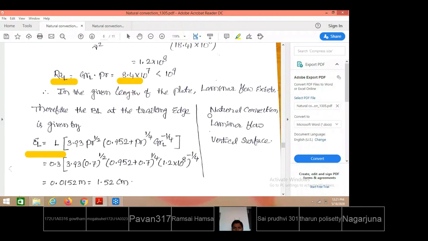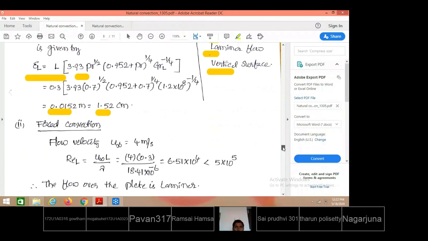So here you see the flow conditions. This is a natural convection problem. Why? Because no velocity is given. After verifying the Rayleigh number, we found that laminar flow is taking place and the flow is happening on a vertical surface. Satisfying all these flow conditions, the corresponding boundary layer equation is taken from the data book and used straight away, and after substituting the relation, 1.52 centimeters is the value we have got as the boundary layer thickness.